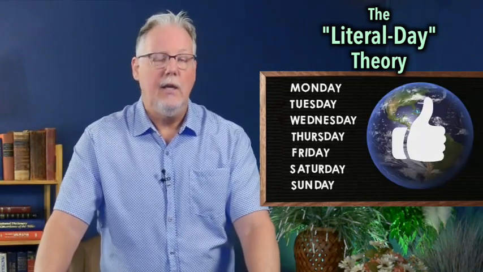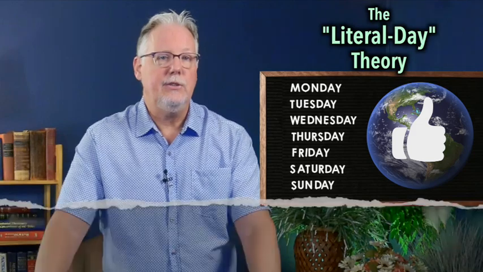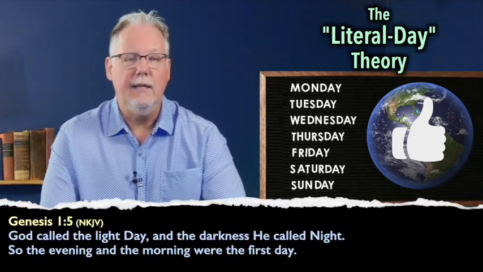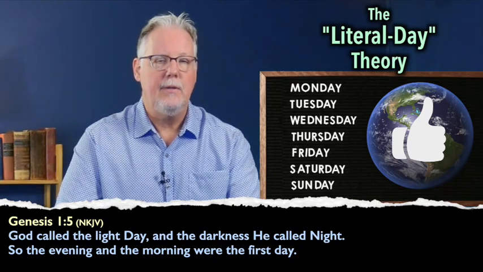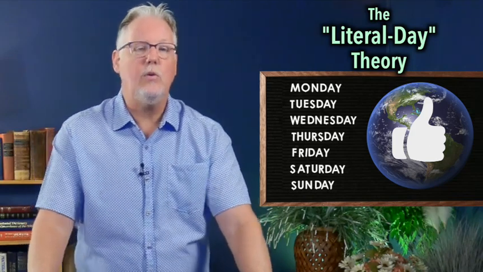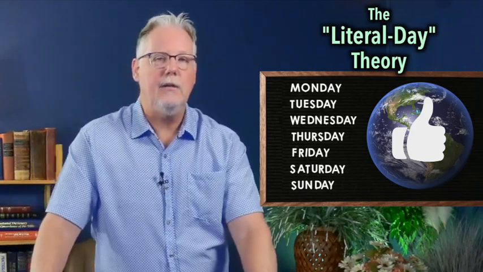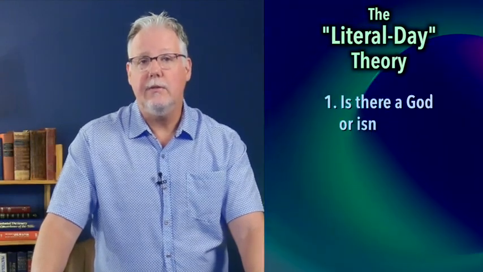The first of the 2, the 9th way Genesis 1 is interpreted, is called the literal day theory. This theory takes the 7 days of Genesis 1 as 7 literal 24-hour days, which means that God created the universe in 6 days and rested on the 7th, as Genesis 1:5 says, God called the light day, and the darkness he called night, so the evening and the morning were the first day. The literal day theory establishes the age of the earth by counting the years recorded in the Bible's genealogies and its historical references. This theory assumes that there is a God.